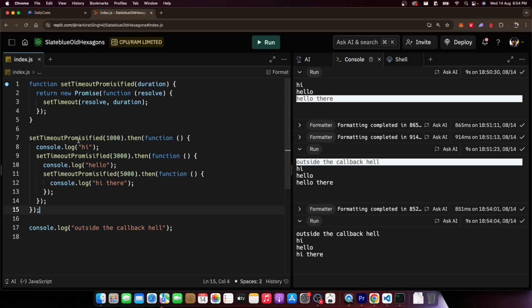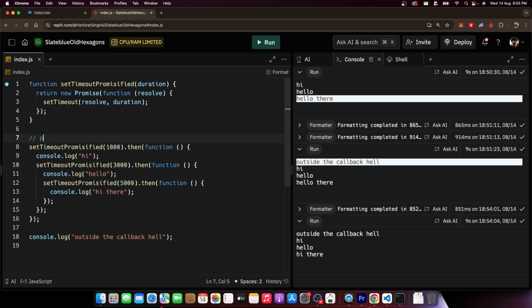But can you get rid of callback hell here? The answer is yes. And this syntax is going to boggle your head again. But bear with me. This might be some syntax that you might have to digest for now and eventually understand it better. But what I'm going to introduce now is called promise chaining.